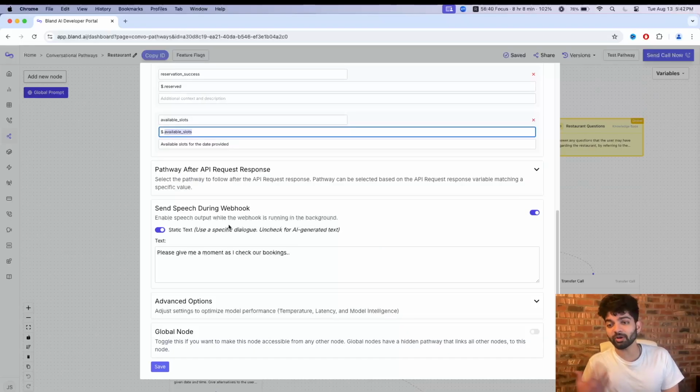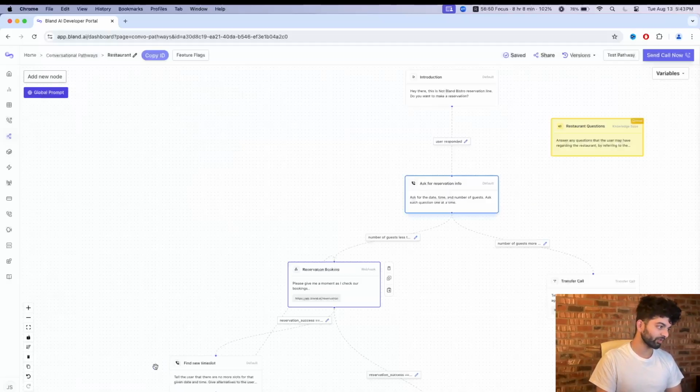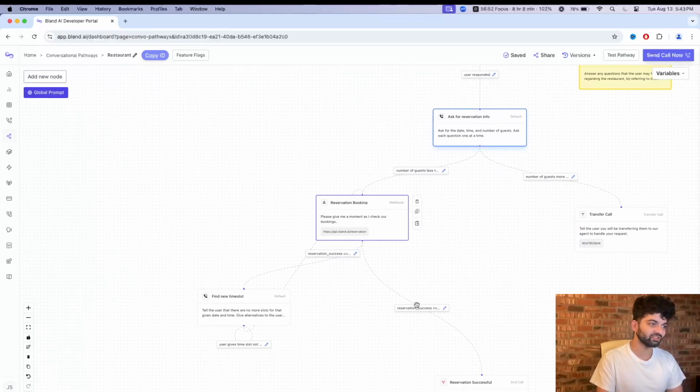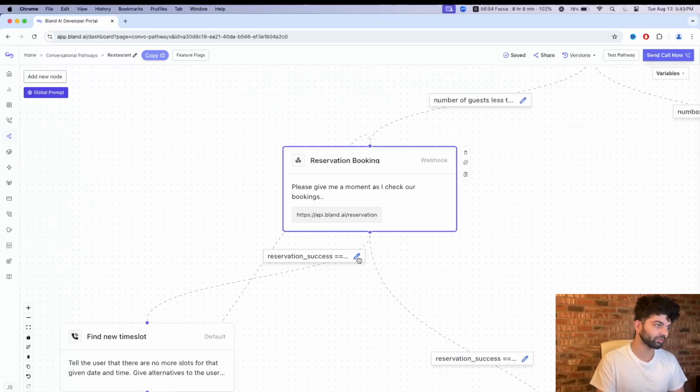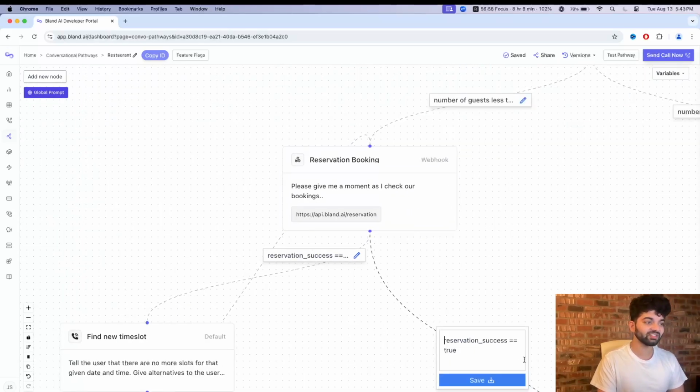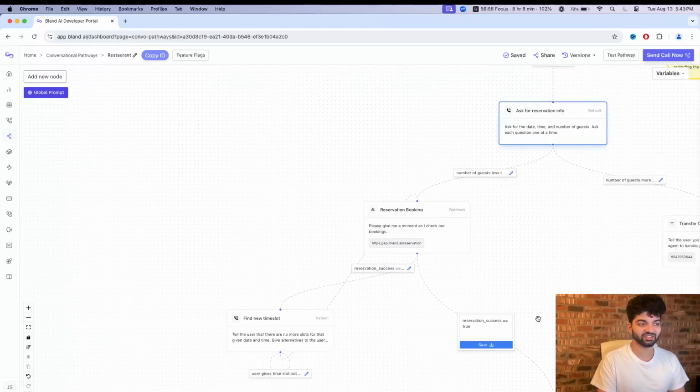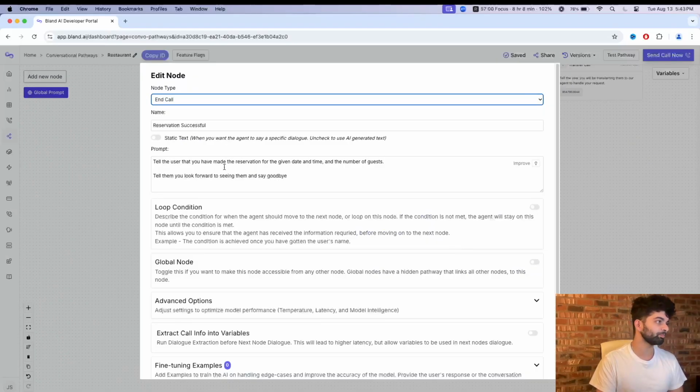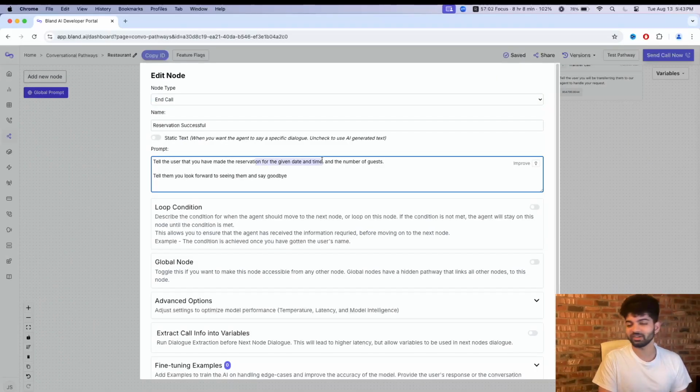As this thing is loading, you wanna make sure you give some feedback. Just like a real person would say, oh yeah, I'm checking through my calendar, this is what that's there for. And ultimately what's gonna happen through this node is we're gonna get a true or a false, which is what these two different pathways represent. So if the reservation is a success, that means it's gonna be true. And if that is the case, then we just tell the person, you made the reservation for the given time and date with a number of guests, and we're good now, goodbye. So that's the simple way.